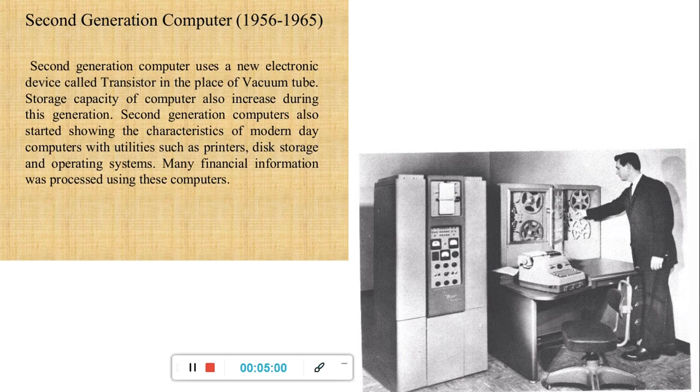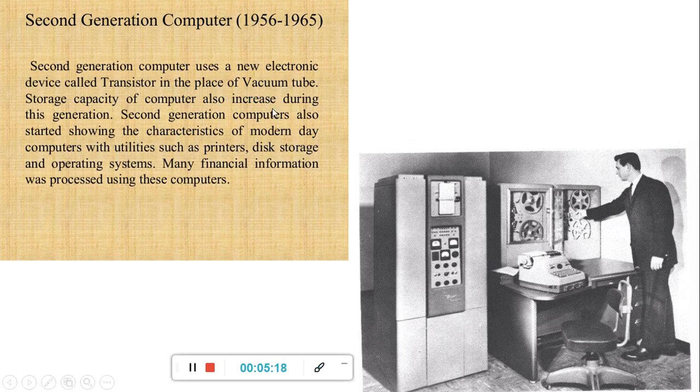Much financial information was processed using these computers. So the transistor device is used here instead of the vacuum tube.